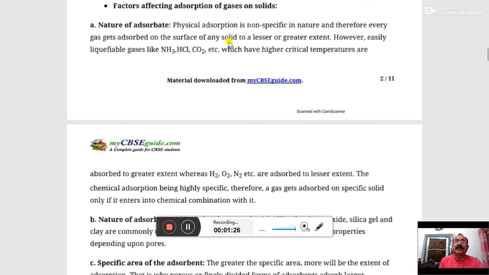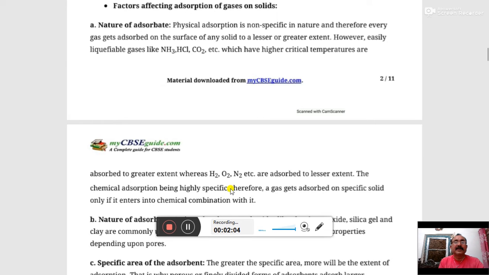But it depends on two factors: one is the liquefaction rate and the second is the critical temperature. Those gases which are easily liquefied or which have a high critical temperature have a higher rate of adsorption. Just like ammonia, HCl and carbon dioxide, their liquefaction rate is very high as well as their critical temperature, therefore the rate of adsorption is more. But for gases like hydrogen, oxygen and nitrogen, the rate of adsorption is low because their liquefaction rate and critical temperature are also low.